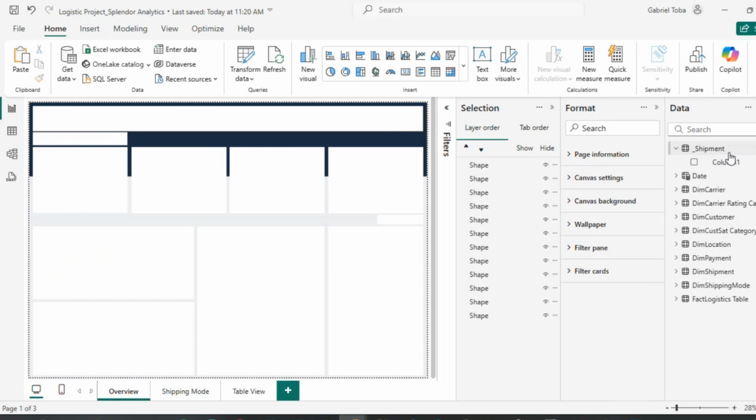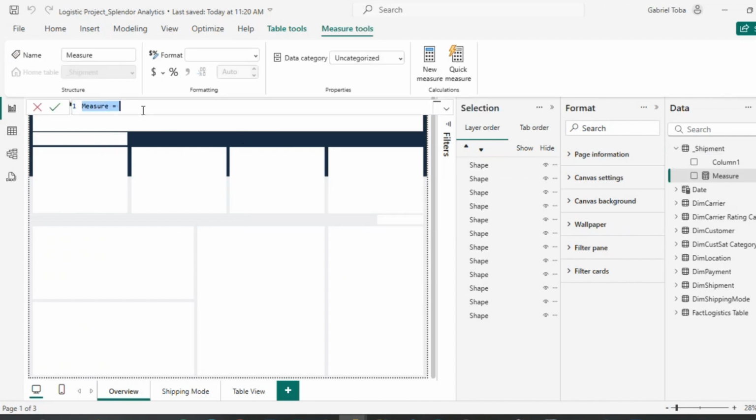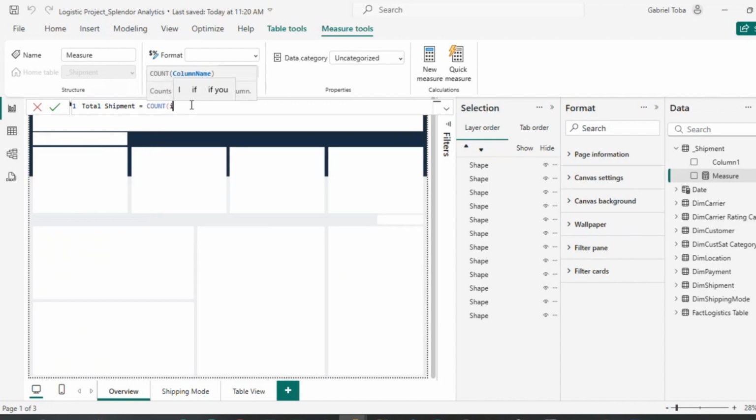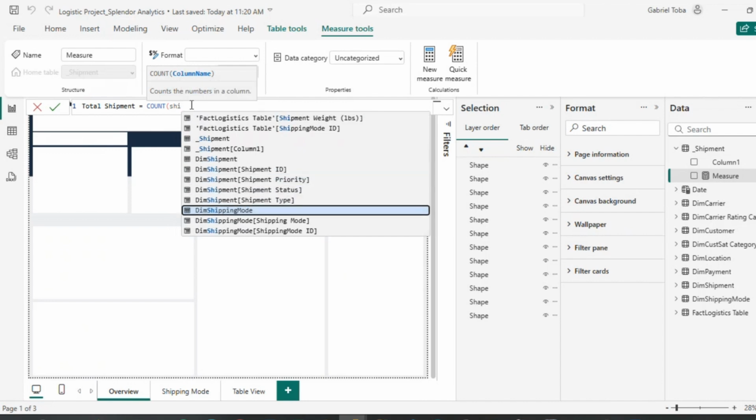So I think I'll start with total shipment. I'll just count the rows, just create a new measure, and then I'm going to say count rows. And the more measures you write, the higher the likelihood of your software lagging, your Power BI Desktop lagging. But then you have to write some. I'm going to call this total shipment, and I'm sure there are no duplicate transactions. So I'm just going to do count ID. So I'm going to call this shipment ID from the fact table. I have to scan the total shipment from the fact table.